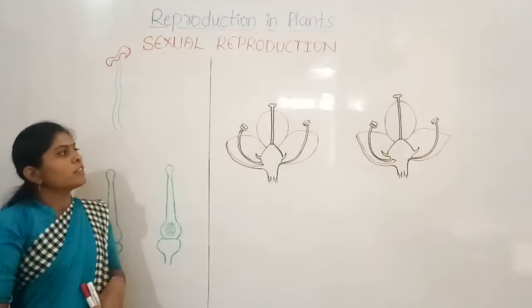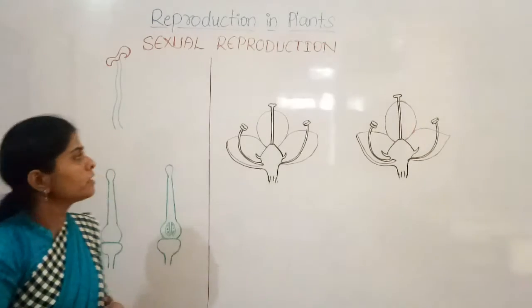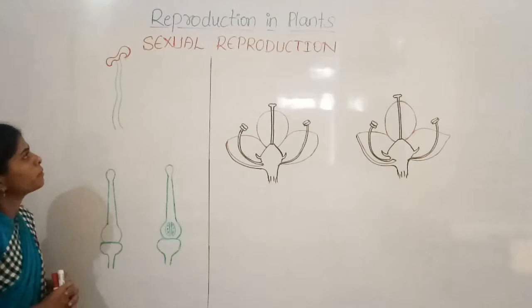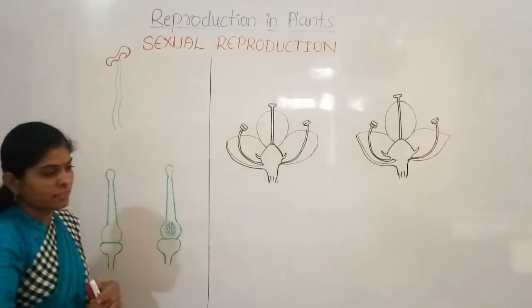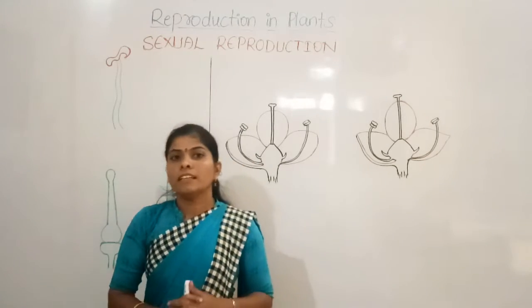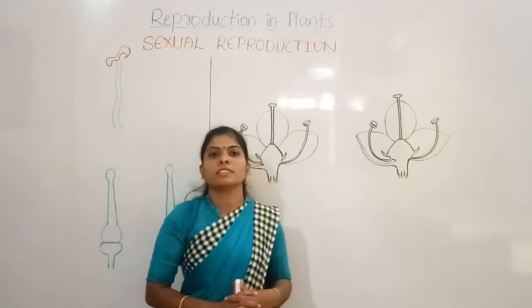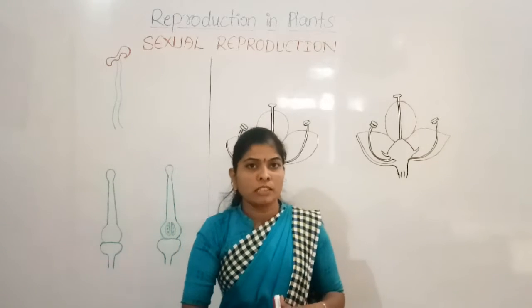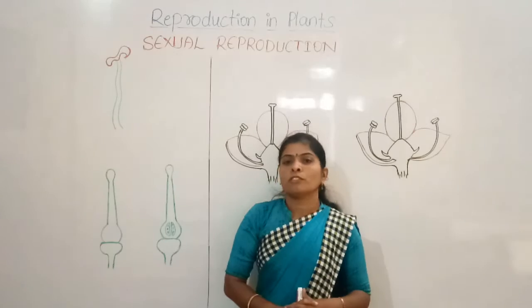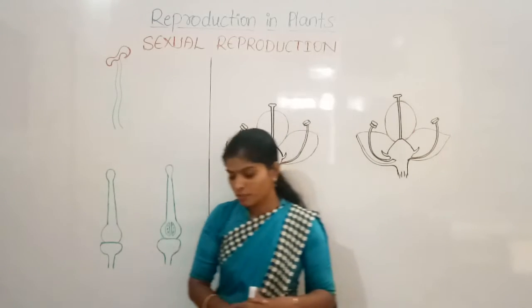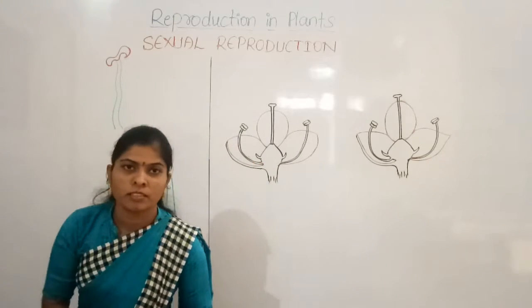Yes. So, you all know that we are discussing reproduction in plants. And in our previous class, we discussed the definition of reproduction. What is reproduction?